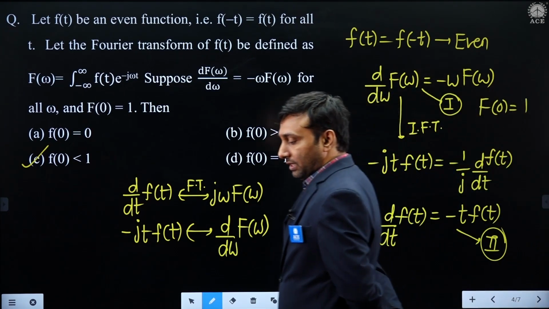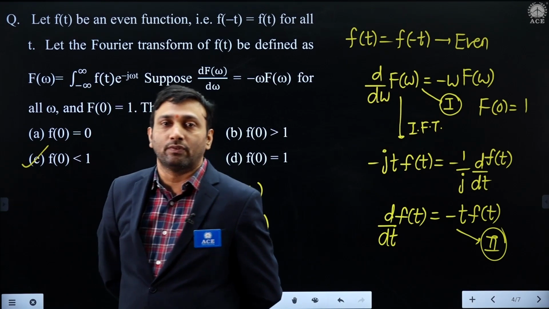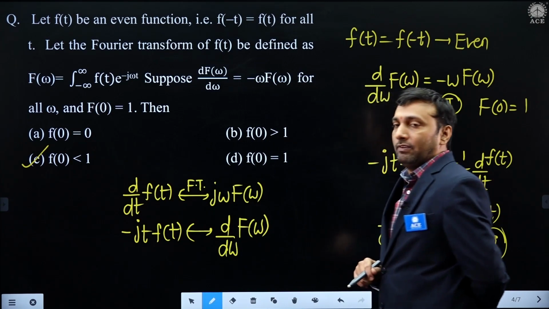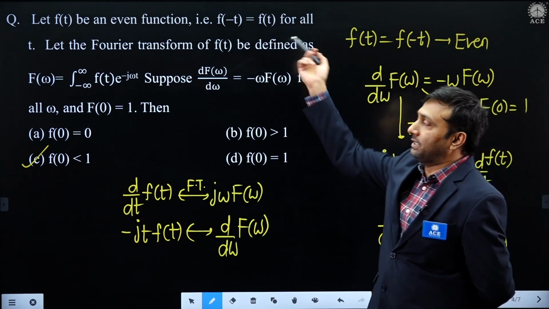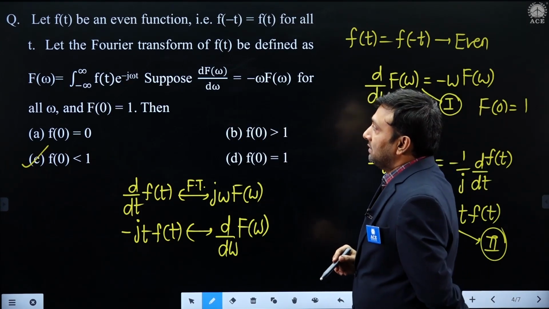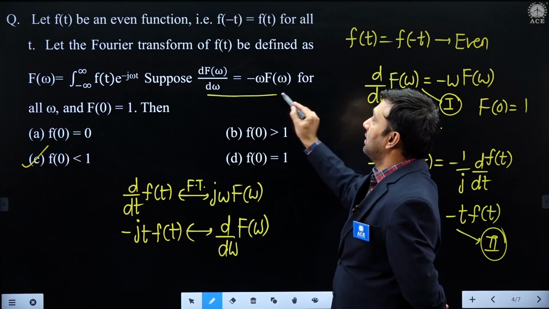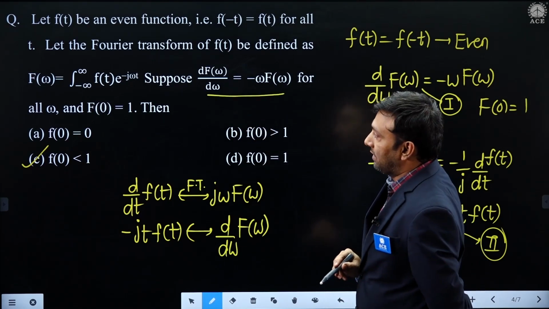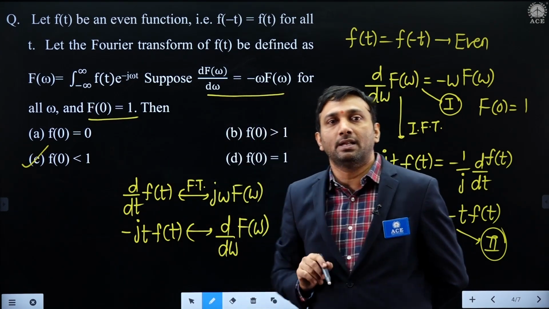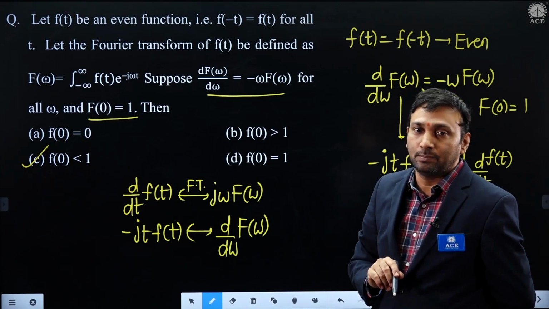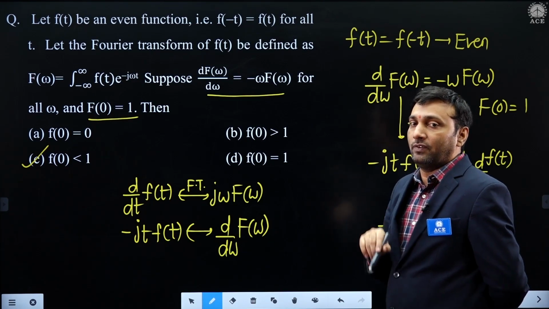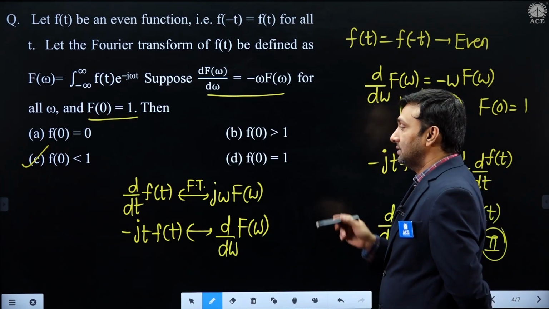It is another beautiful question that was asked this year from the Fourier transform topic. Excellent question. What is mentioned is that f of t is an even function. So for the even function condition we know f of t equals f of minus t, and the respective Fourier transform definition is also given. Suppose the given function satisfies this condition and capital F of 0 is 1. What is the meaning of capital F of 0? Spectrum at origin is 1, which is nothing but the area under the signal. Then what is the nature of the function at origin? What is small f of t, the nature of the signal at origin?